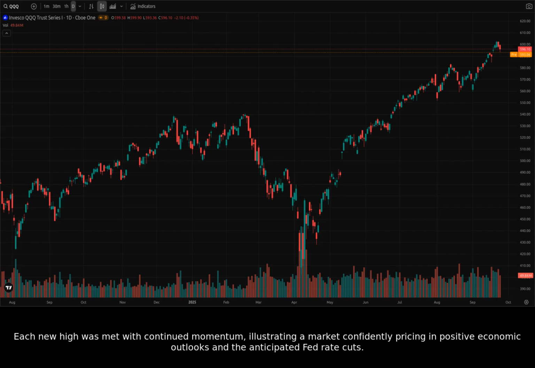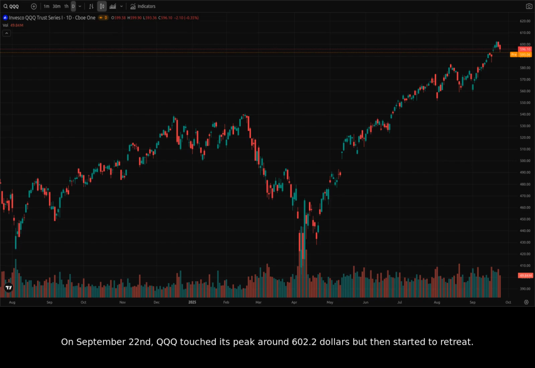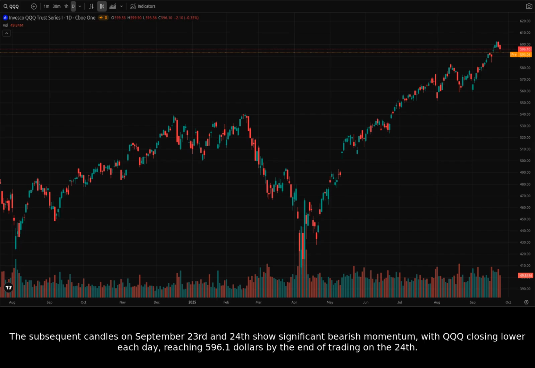Each new high was met with continued momentum, illustrating a market confidently pricing in positive economic outlooks and the anticipated Fed rate cuts. However, the latest daily candles paint a different picture, showing a clear reversal and pullback from those record highs. On September 22nd, QQQ touched its peak around $602.2, but then started to retreat. The subsequent candles on September 23rd and 24th show significant bearish momentum, with QQQ closing lower each day, reaching $596.1 by the end of trading on the 24th.